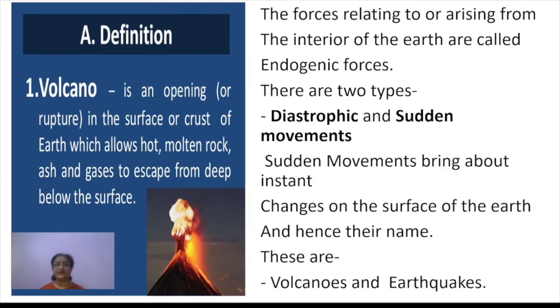Here we are going to discuss the sudden movements, which are basically volcanoes and earthquakes. These are movements which bring about instant, immediate changes on the earth's surface. Here we are going to discuss one of these, that is the volcano.